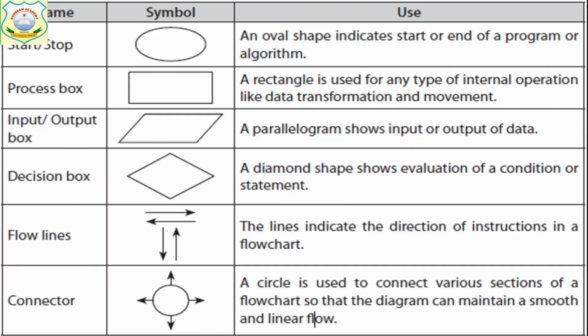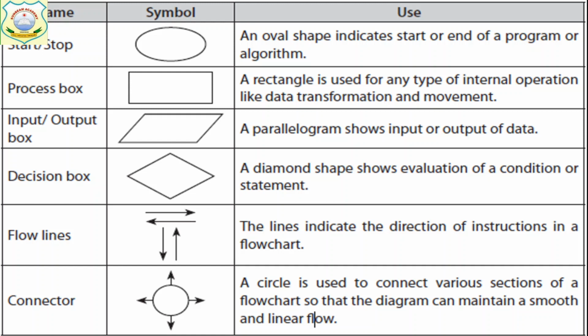Now next is the rectangle. The rectangle symbol name is process box. So the rectangle is used for any type of internal operation, like data transformation and movement. Next is the input output box, that is the parallelogram. Parallelogram is the input output box. It shows the input or output. For showing input and output, we use the parallelogram or input output box.